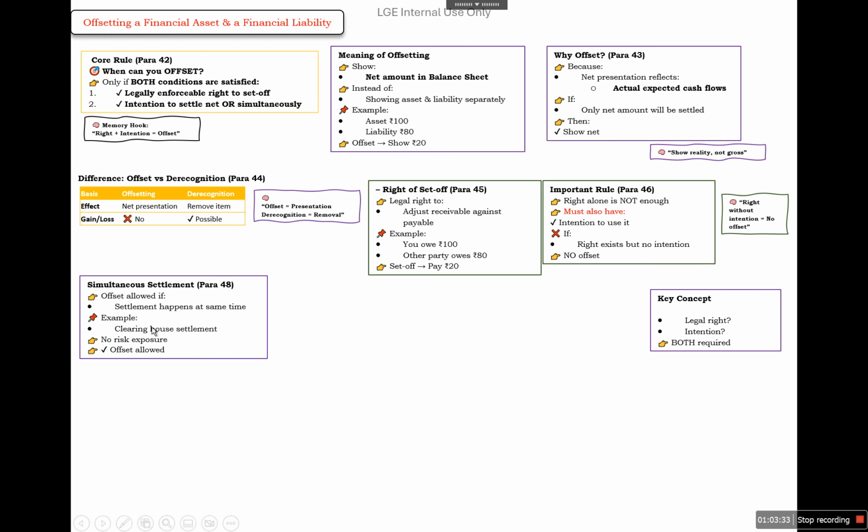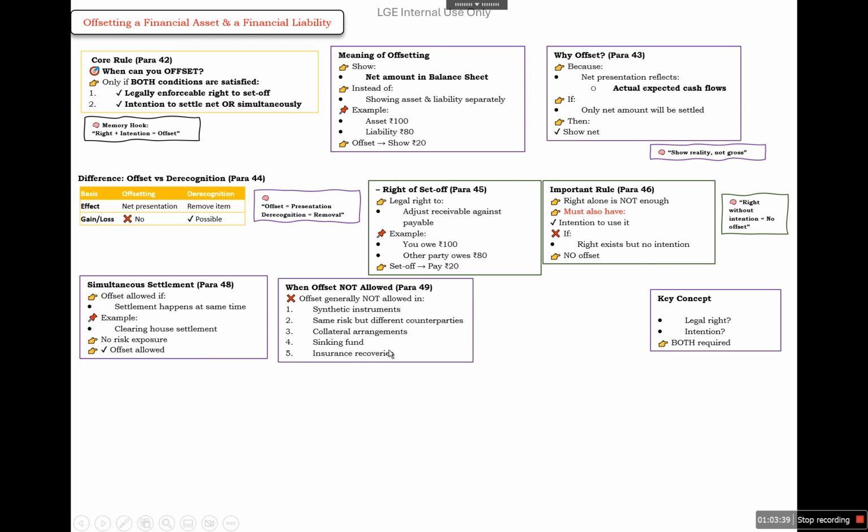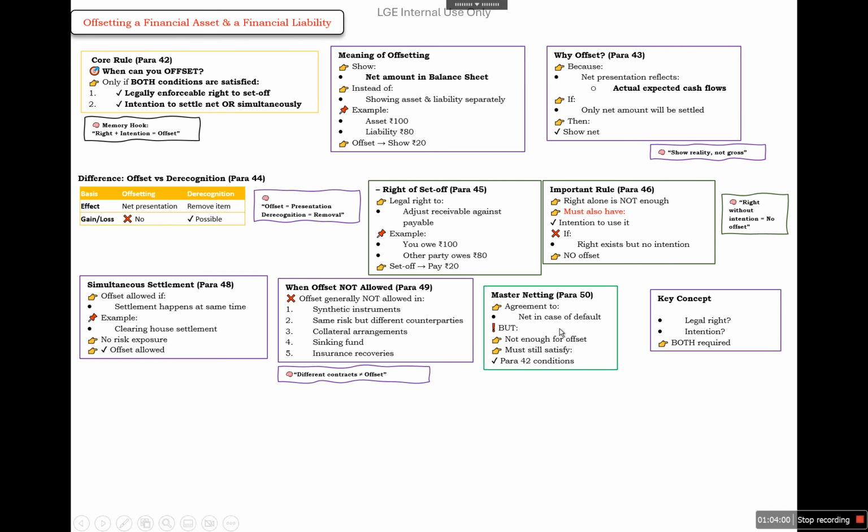Simultaneous settlement: offset is allowed if settlement happens at the same time. For example, clearinghouse settlement, no risk exposure, and offset is allowed. When is offset not allowed? If there are synthetic instruments, the same risk but different counterparties, a collateral arrangement, sinking fund, or insurance recoveries, we cannot offset. A master netting agreement to net in case of default is not enough for offset; it must still satisfy the para 42 conditions. Like that, there should be legal enforceability and intention to settle in cash, then only we can offset.